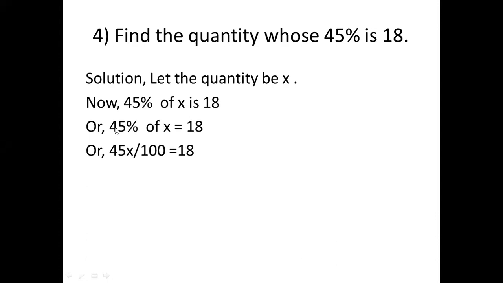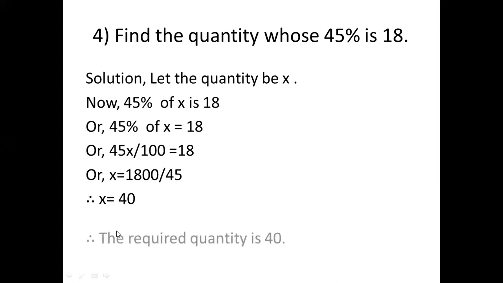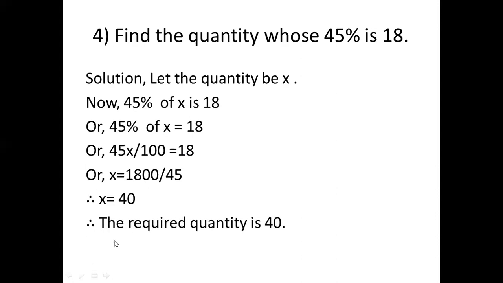Then 45x, then down it will be 100, the percent cancels. That's why down 100 comes. Now this 100 goes this side, it will multiply with 18. 1800, then divided by 45. When you cancel and divide, you will get x value is 40. Therefore, the required quantity is 40.